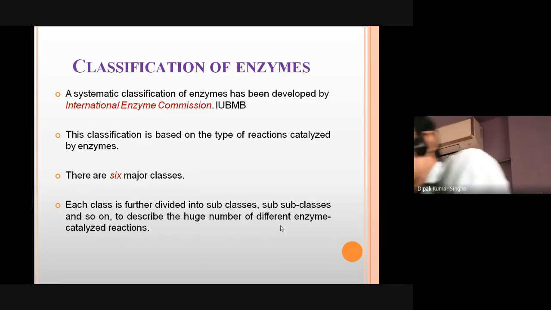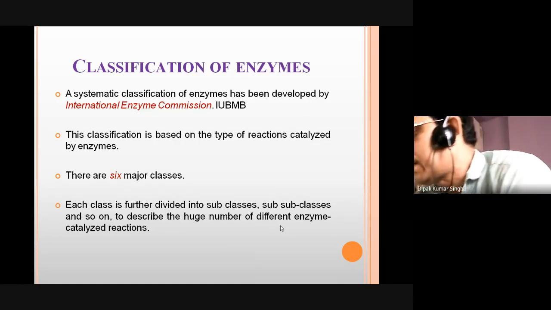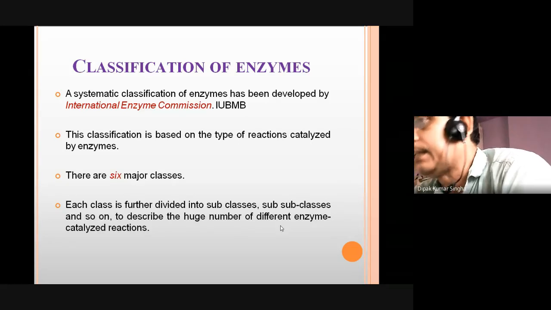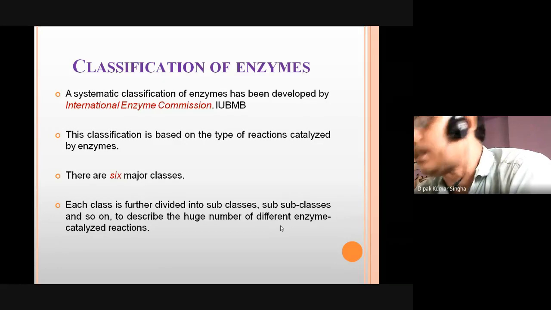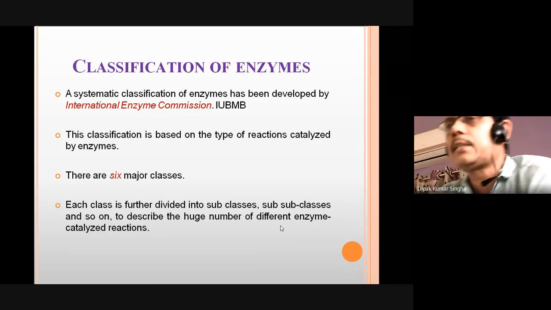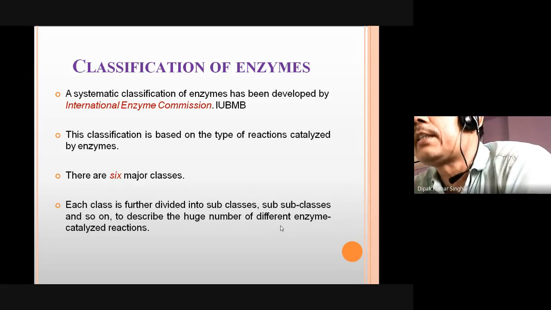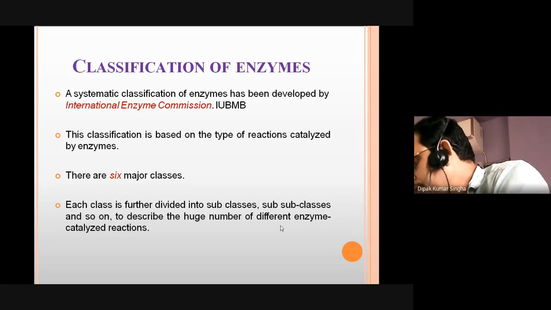They start with EC. Actually, they formed the Enzyme Commission, which produces a 4-digit EC number. In this methodology, all the enzymes are classified into 6 major classes, as defined by the International Enzyme Commission: oxidoreductase, transferase, hydrolase, lyase, isomerase, and ligase.